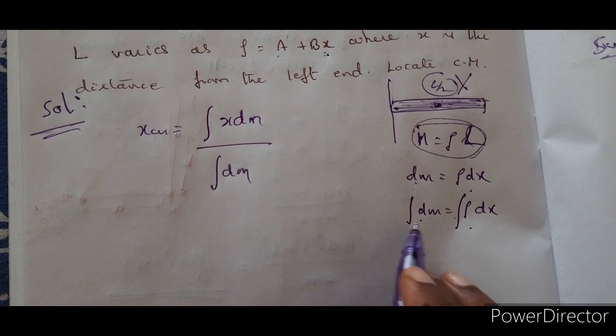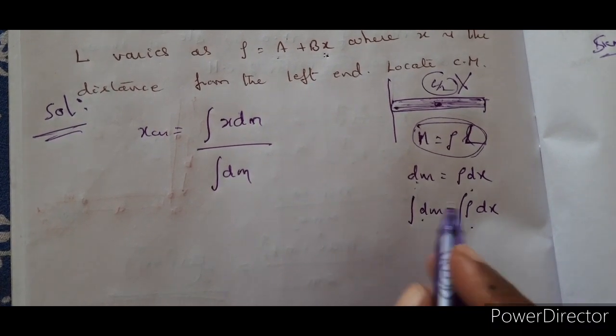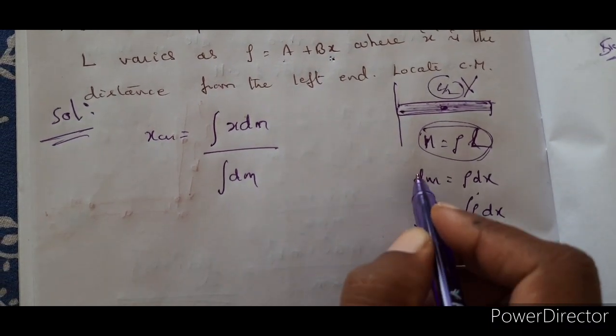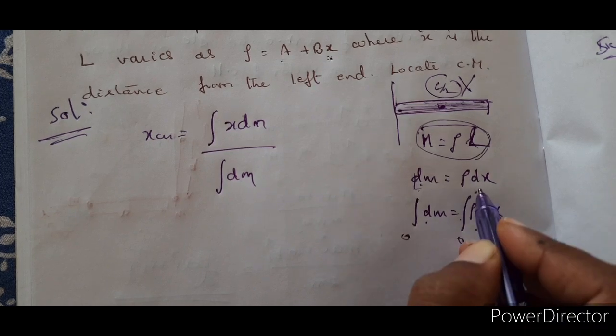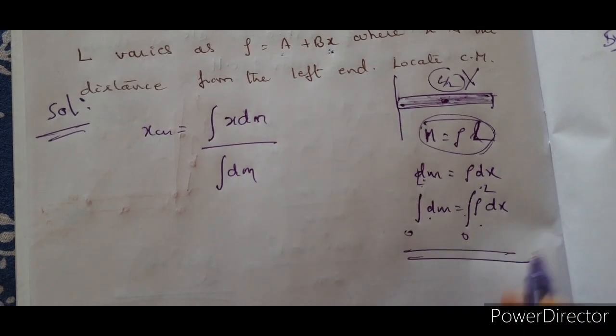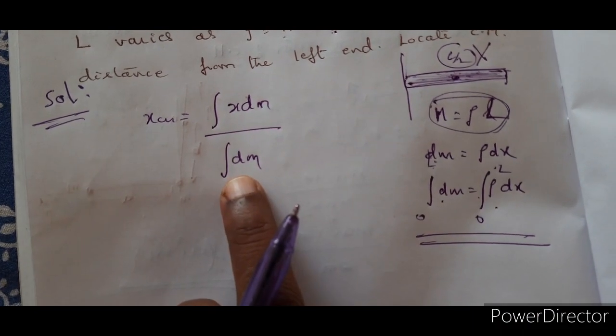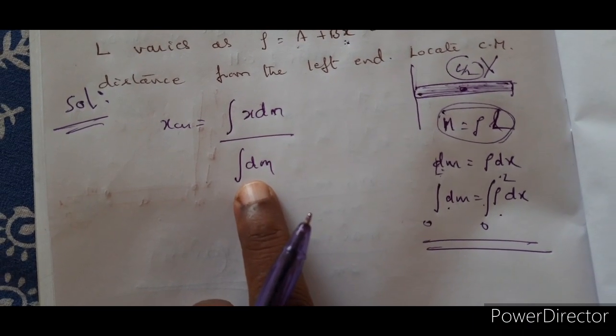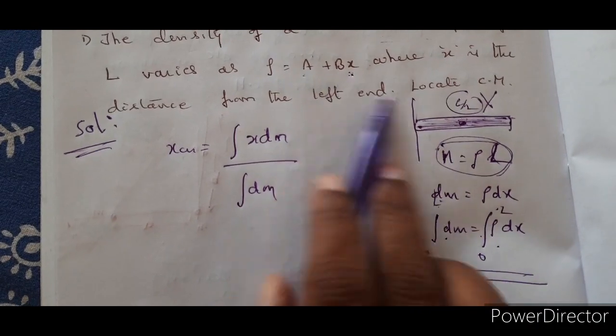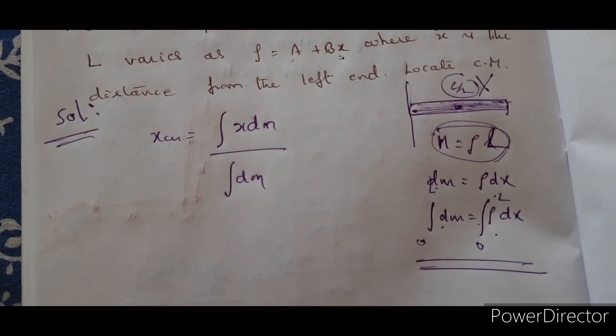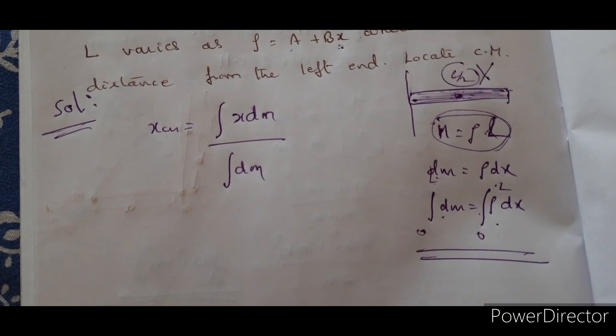So integral dm is equal to integral rho dx, from where to where? 0 to L. So this is how you have to find out the mass here. You can't write it directly as capital M and go and search in the problem where capital M is given. You can't do that.